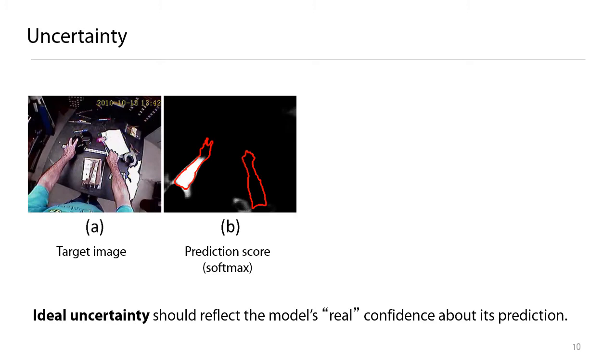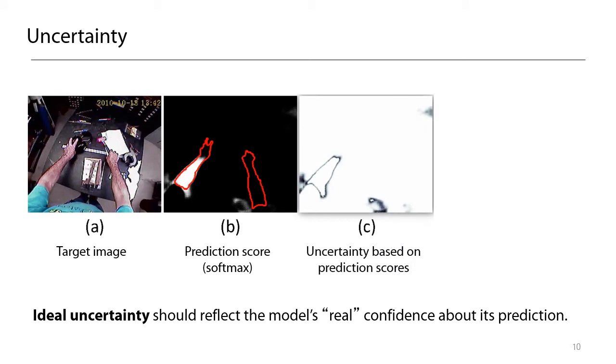As we can see, only a part of the left hand region is correctly found. However, the uncertainty map obtained through the prediction score is overconfident with the misdetected right hand region, where lower brightness means less confident. Simply, this uncertainty map is unreliable.